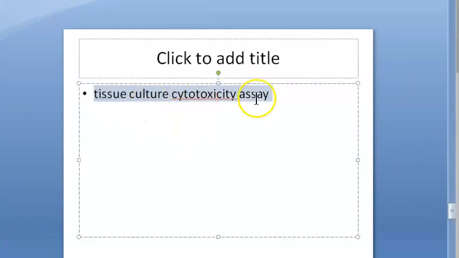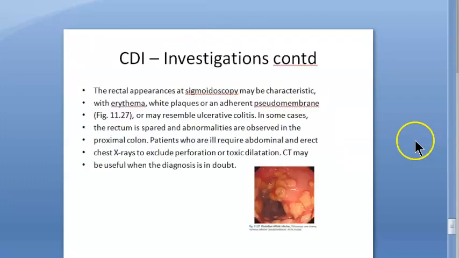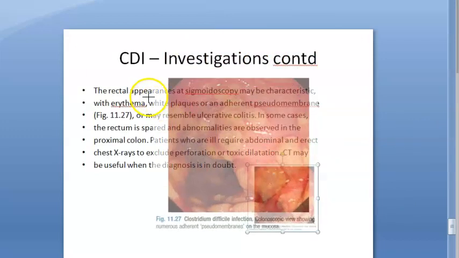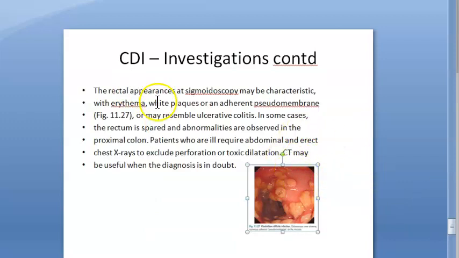So we told you, right? Tissue culture cytotoxic assay. I think we have already covered this point. No need to cover it again. Now investigations continued. So this is a colonoscopy image. What are they telling you here? You can see that there are pseudomembranes on the mucosa. So this is a serious condition they are saying.